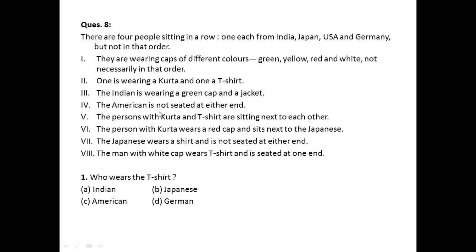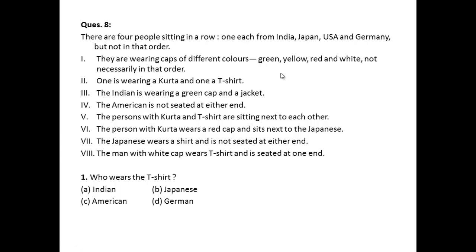The American is not seated at either end, and the persons with kurta and t-shirts are sitting next to each other. The person with kurta wears a red cap and sits next to the Japanese. The Japanese wears a shirt and is not seated at either end. The man with white cap wears t-shirt and is seated at one end. So these are all the conditions given to us over here.